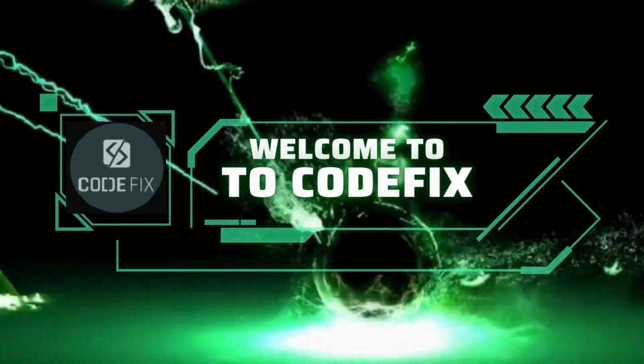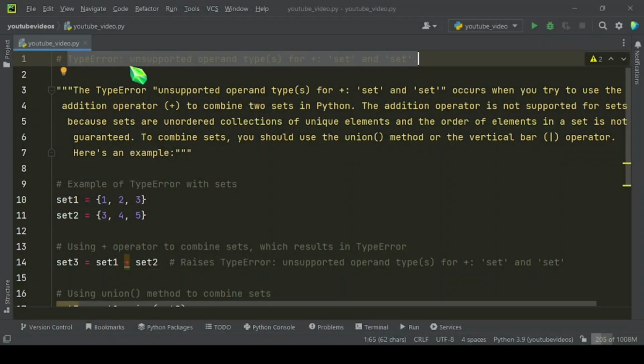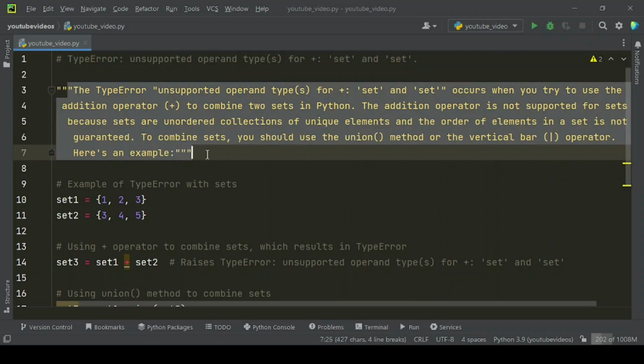In this video we have shared how to fix TypeError: unsupported operand types for plus, set and set. The TypeError unsupported operand types for plus, set and set occurs when you try to use the addition operator plus to combine two sets in Python. The addition operator is not supported for sets because sets are unordered collections of unique elements, and the order of elements in a set is not guaranteed. To combine sets, you should use the union method or the vertical bar operator.